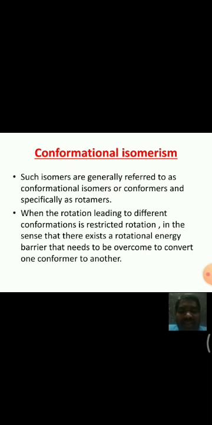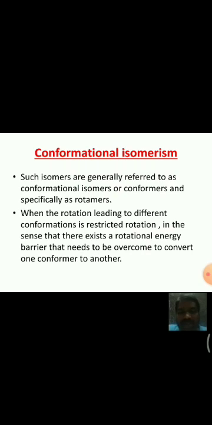See here, the rotation leading to different conformations is restricted rotation, in the sense that there exists a rotational energy barrier that needs to be overcome to convert from one conformer to another conformer.